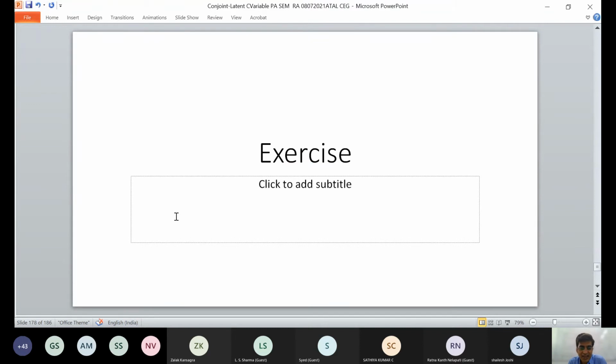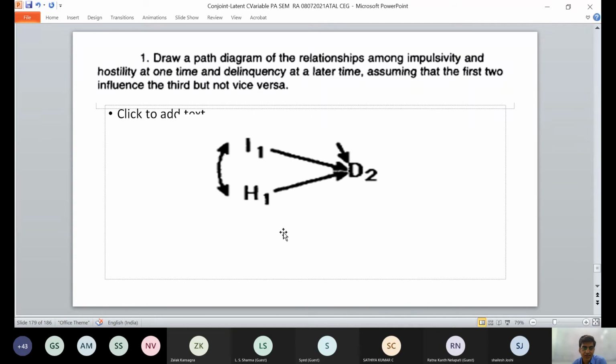There is one exercise I wanted you to please do right now. You need to draw a path diagram of the relationship among impulsivity and hostility at one time and delinquency at a later time, assuming that the first two influence the third but not vice versa.